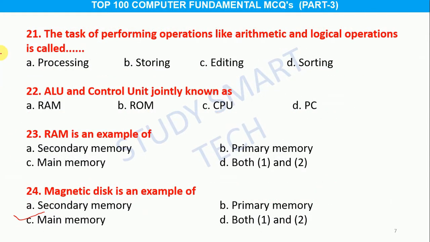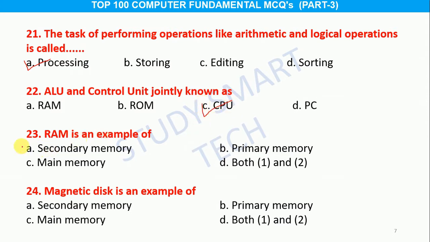Question number 21. The task of performing operations like arithmetic and logical operations is called option A, processing, B, storing, C, editing, D, sorting, and the correct answer is option A, processing. Question number 22. ALU and control unit jointly known as option A, RAM, B, ROM, C, CPU, D, PC, and the correct answer is option C, CPU.